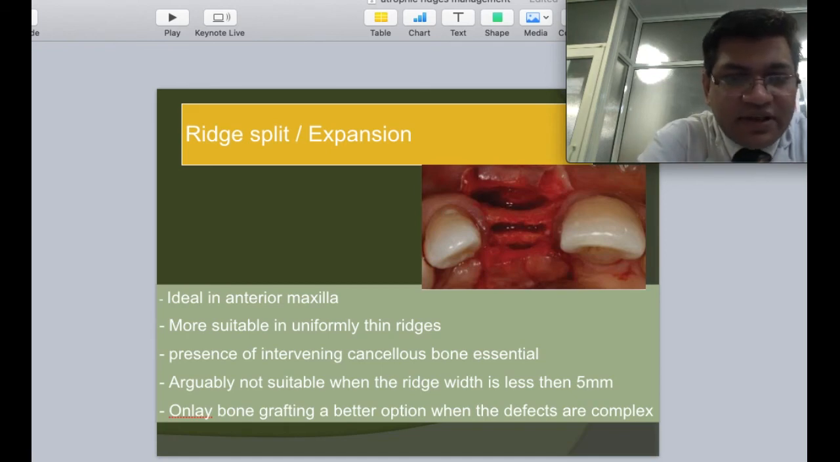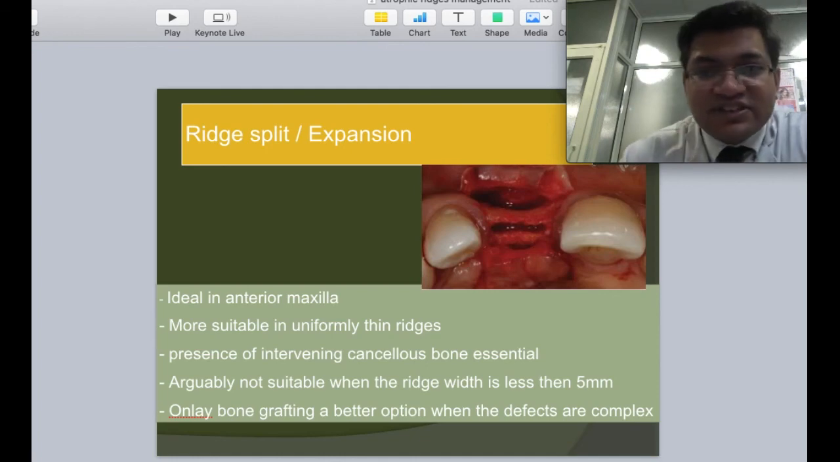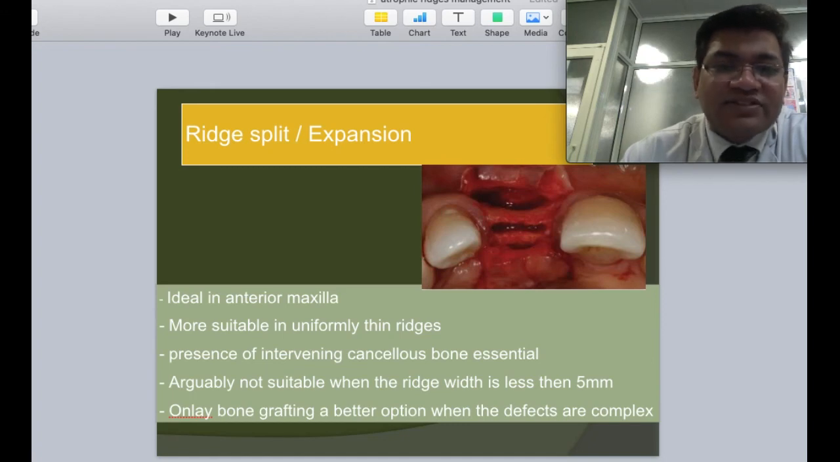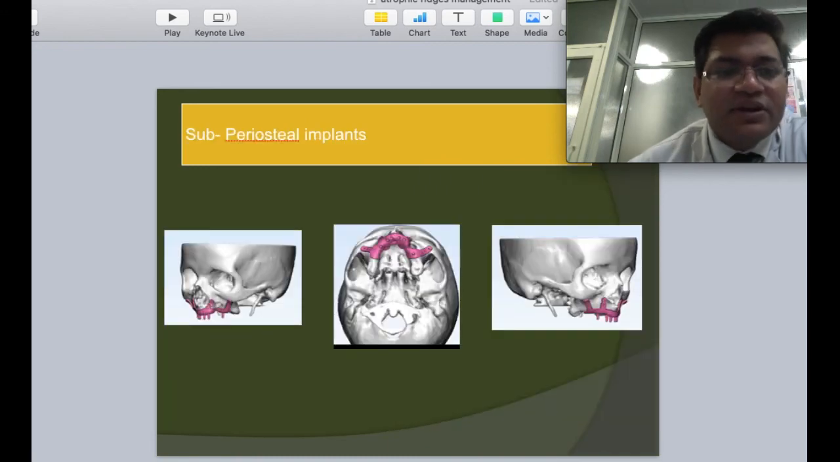Moreover, whenever considering ridge split procedures for horizontal expansion, I prefer that it should be a uniform defect, as in it should not have multiple complexities, as in the amount of bone is very less at one location and very high at the other, because in such cases cortical fractures are much more common, and we end up without having any bone for us to place an implant. So I prefer onlay bone grafting compared to ridge expansions mostly, but ridge expansions are specifically useful when we have more than 5 millimeters of bone and we can minimally expand the bone and place single implants.